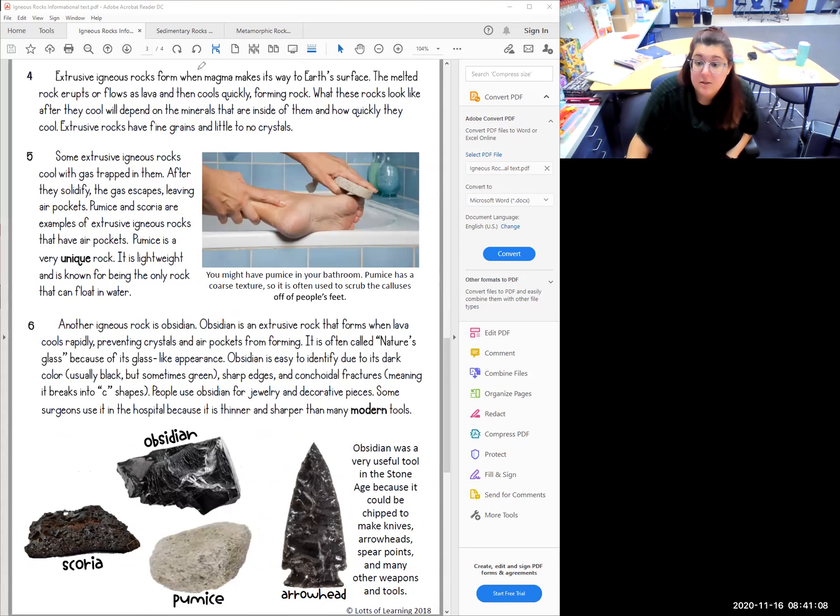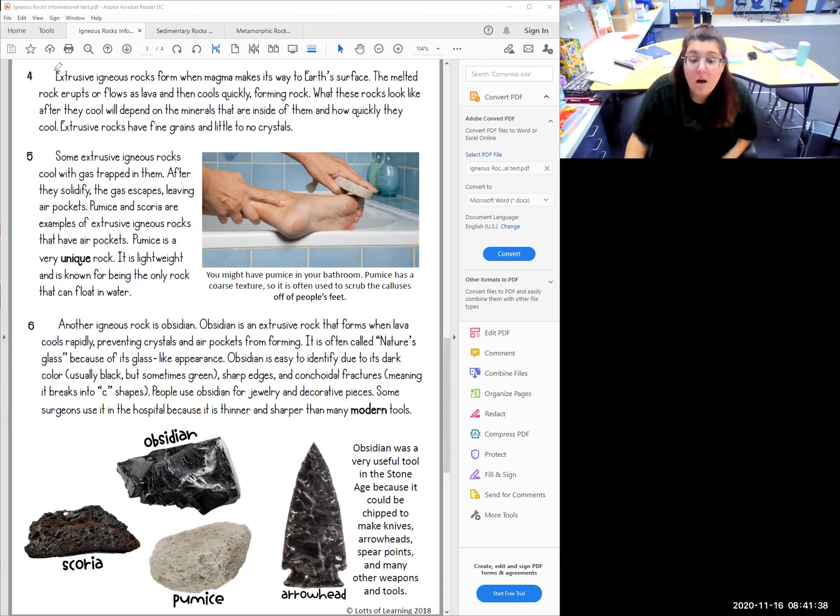Extrusive igneous rocks form when magma makes its way to Earth's surface. The melted rock erupts or flows as lava and then cools quickly, forming rock. What these rocks look like after they cool will depend on the minerals that are inside of them and how quickly they cool. Extrusive rocks have fine grains and little to no crystals.